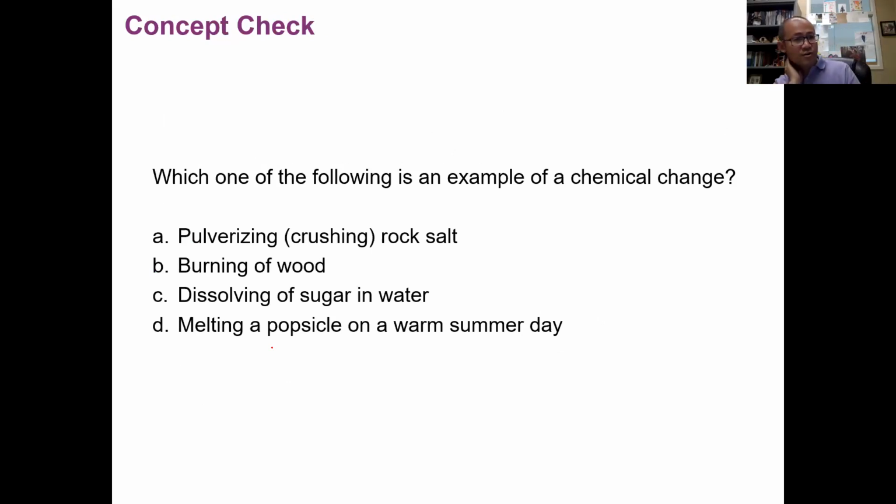Okay. So here's one quick practice. Which one of the following is an example of chemical change? We said before, chemical change, you need to involve what? The change of identity, change of composition, and getting a new substance. So the only one that is a chemical change is burning wood. Wood is made of cellulose, and burning wood leaves ashes, which are basically inorganic salts or some carbon residues, etc. Chemical change basically changes the chemical composition of wood.